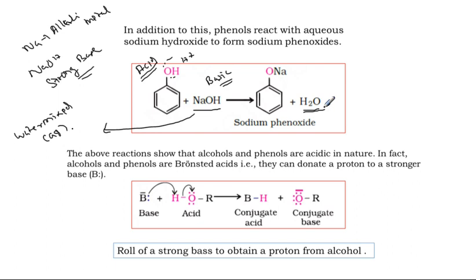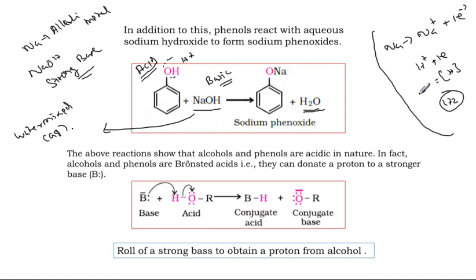Here, in the previous case, sodium is converted into Na plus and one extra electron, and H plus and one electron will give a hydrogen atom. The two hydrogen atoms will combine to give H2. So this kind of possibility is not there here.